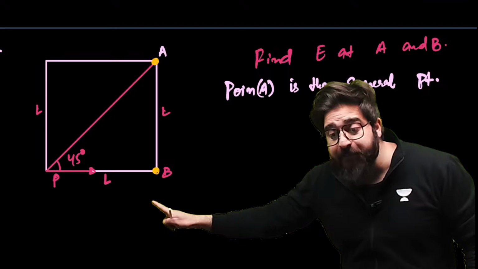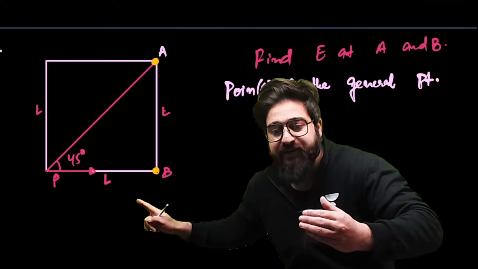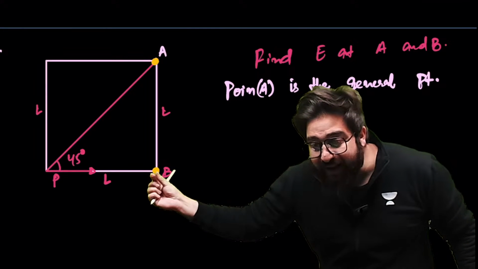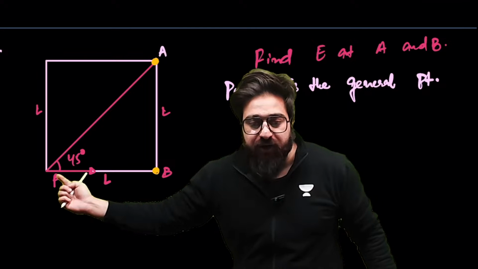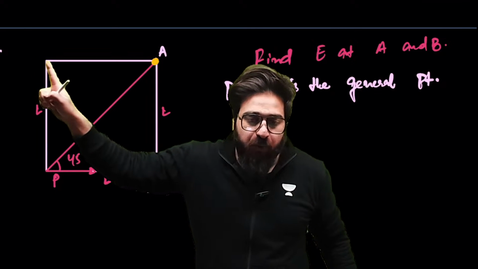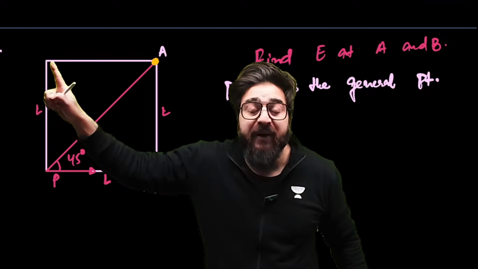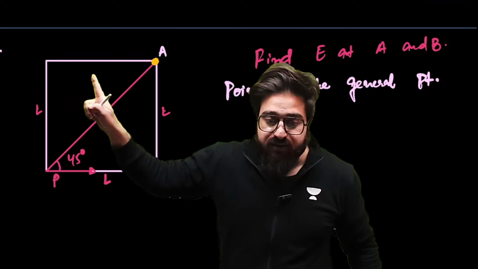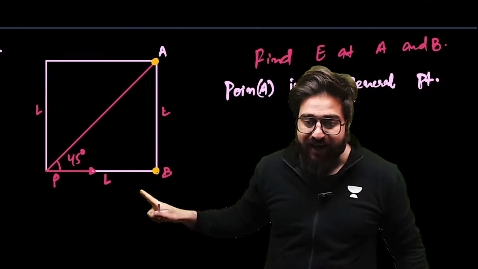Sir, what is point B? Point B is the actual point. Point B lies on the axis of this particular dipole. And this point is the perpendicular bisector point. This point is the general point. This is the actual point.